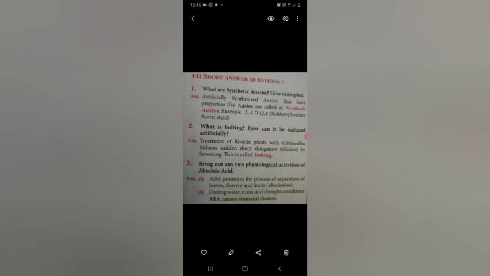That means it makes the leaves, flowers and fruits fall off from the tree or plant. That process is called abscission. This hormone stimulates the leaves, flowers and fruits to fall from the tree. That is the first activity.